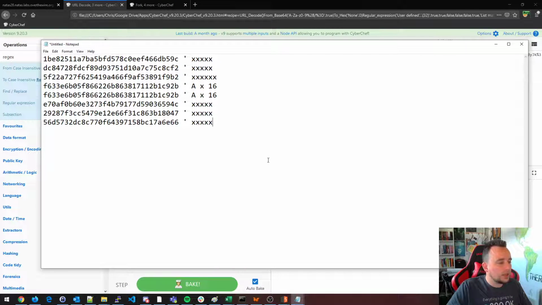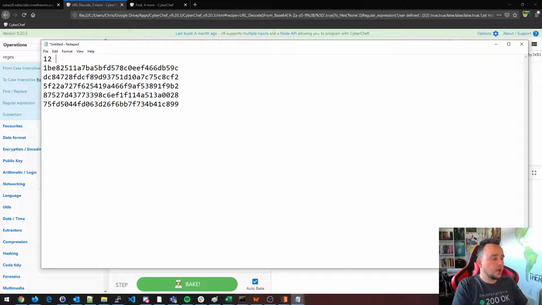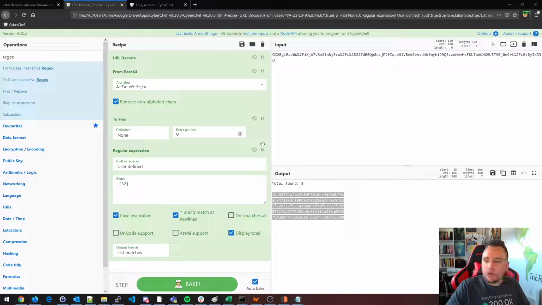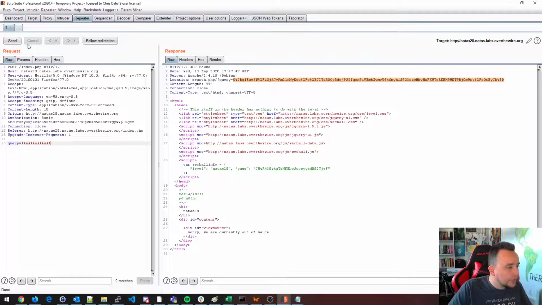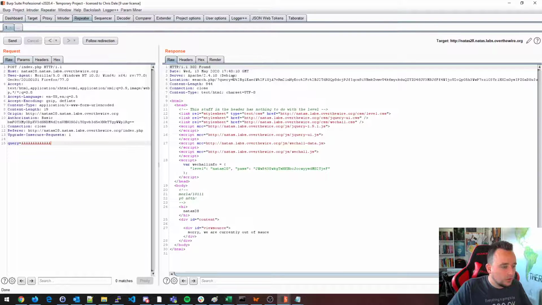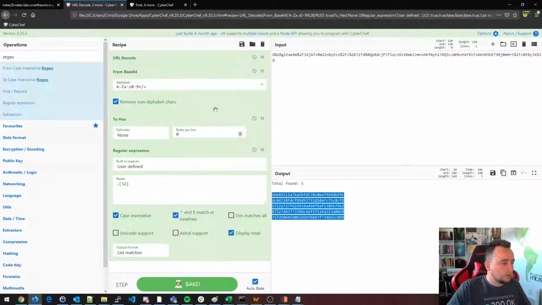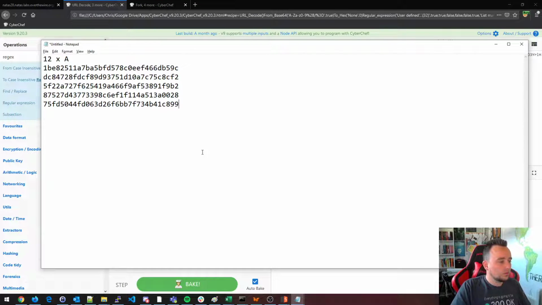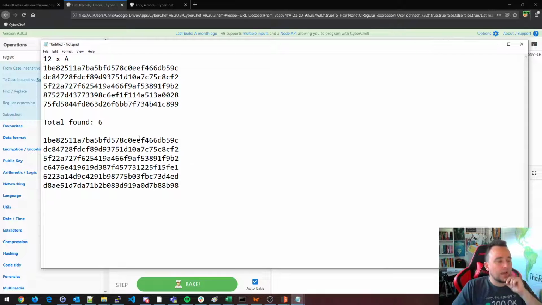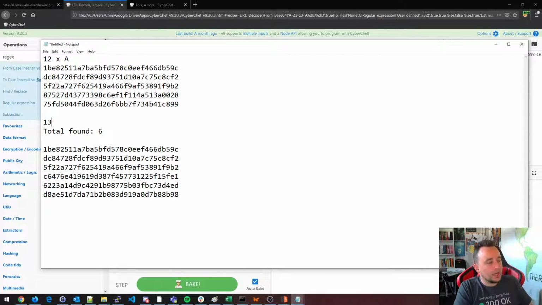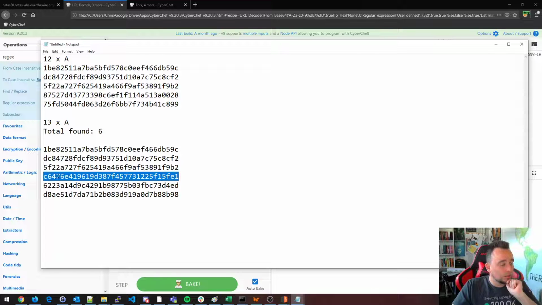We'll do it here. So 12 A's is this. Now we're going to do 13 A's. Send. And as we predicted, the block count has increased by 1. So because we had 13 A's, we have 1 extra block. And this is the extra block.